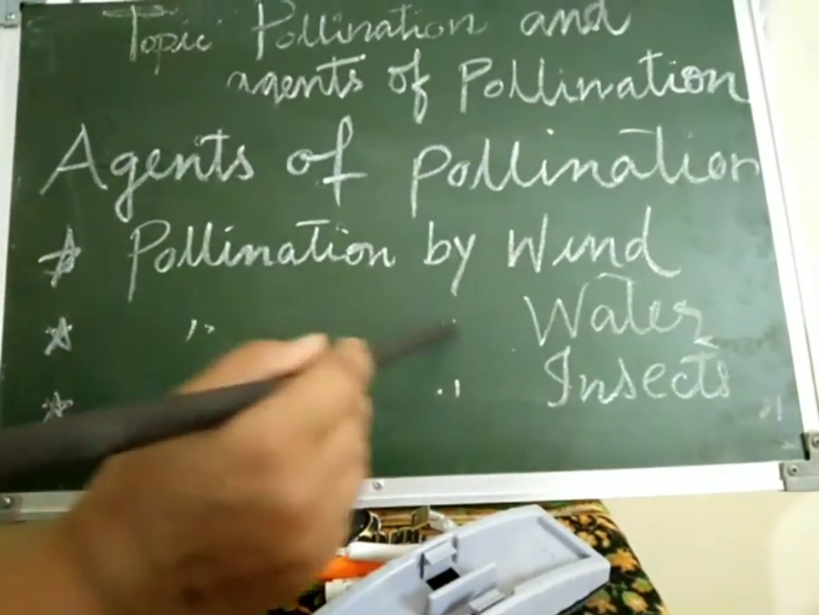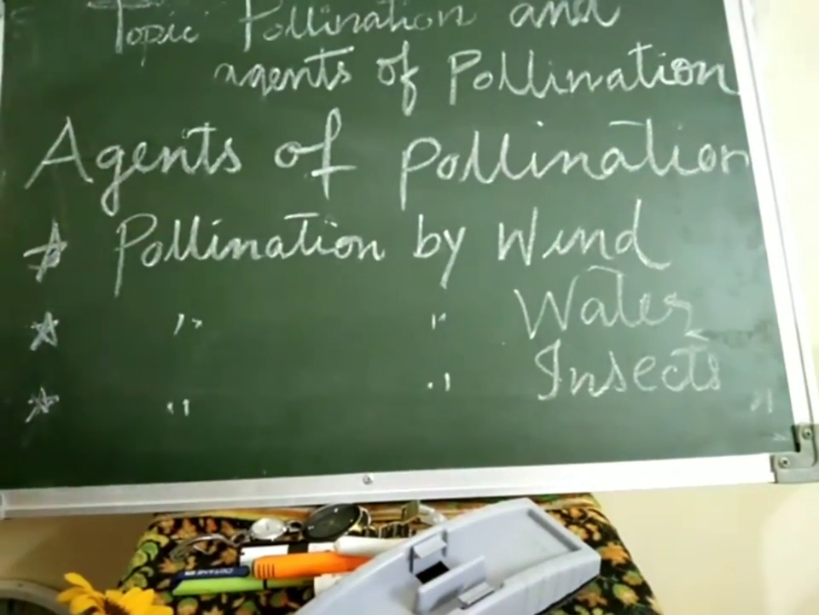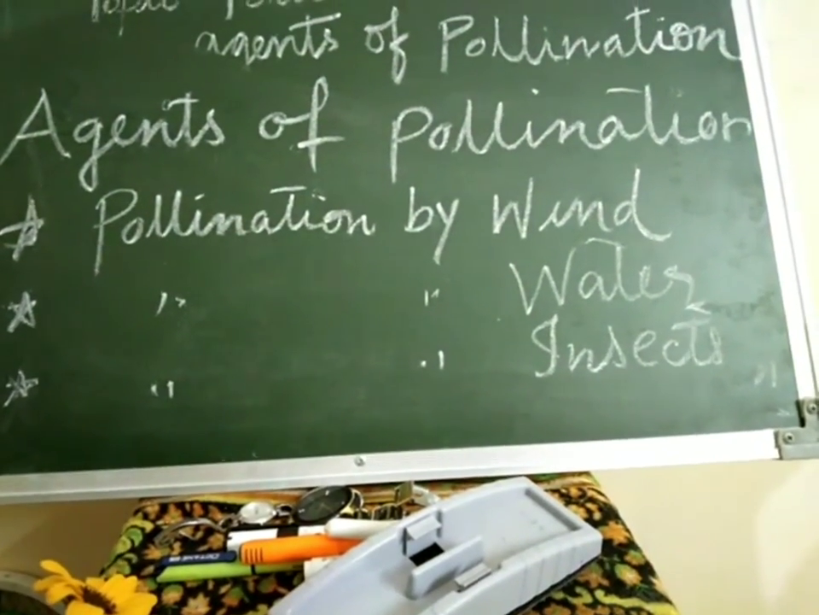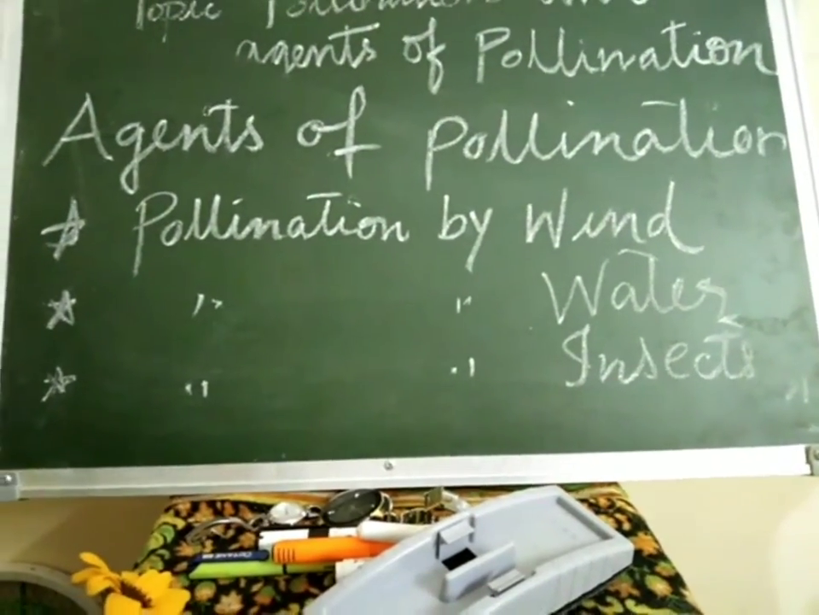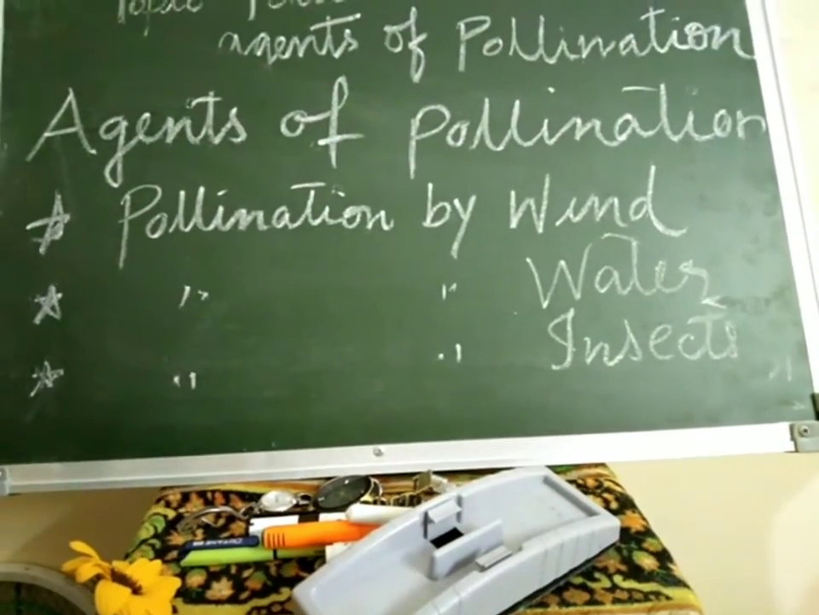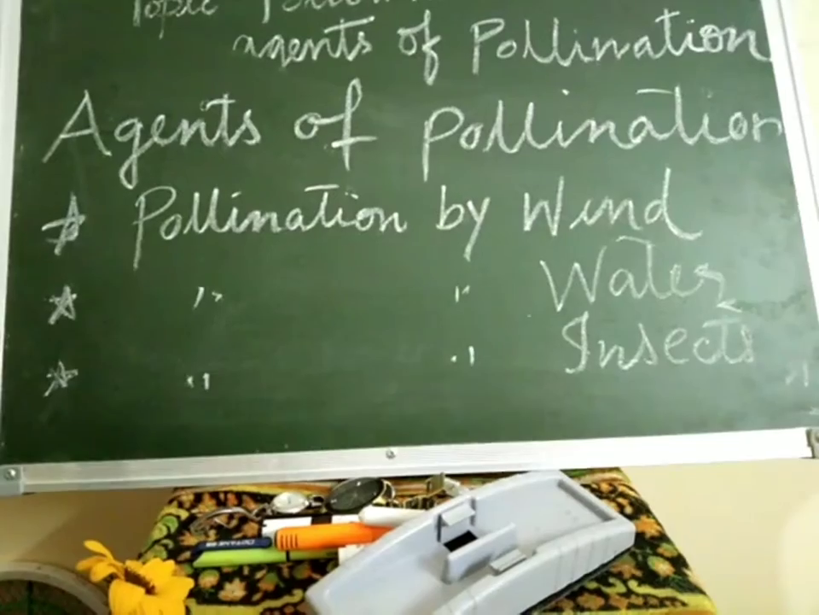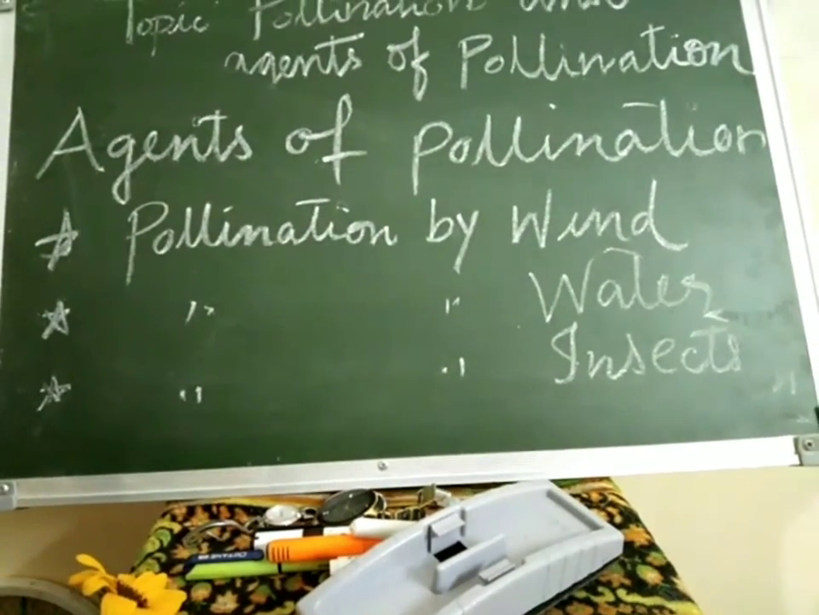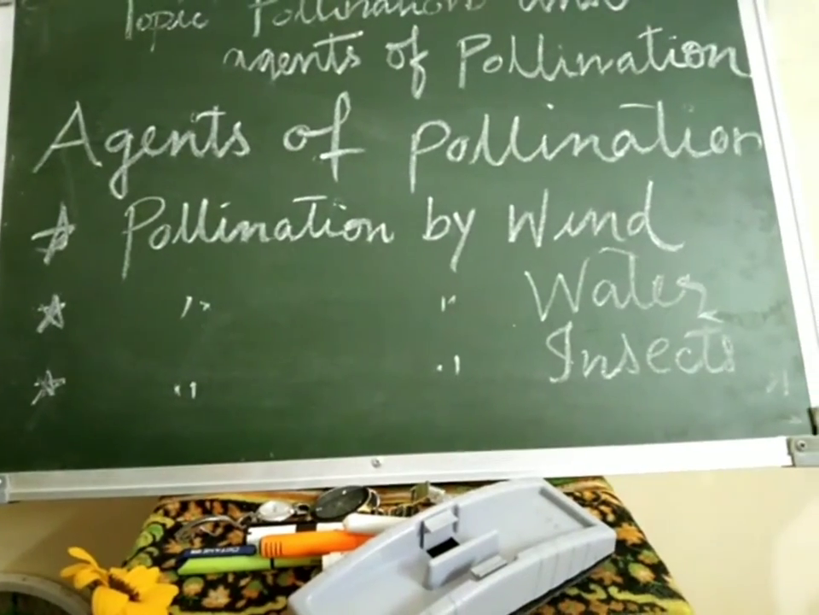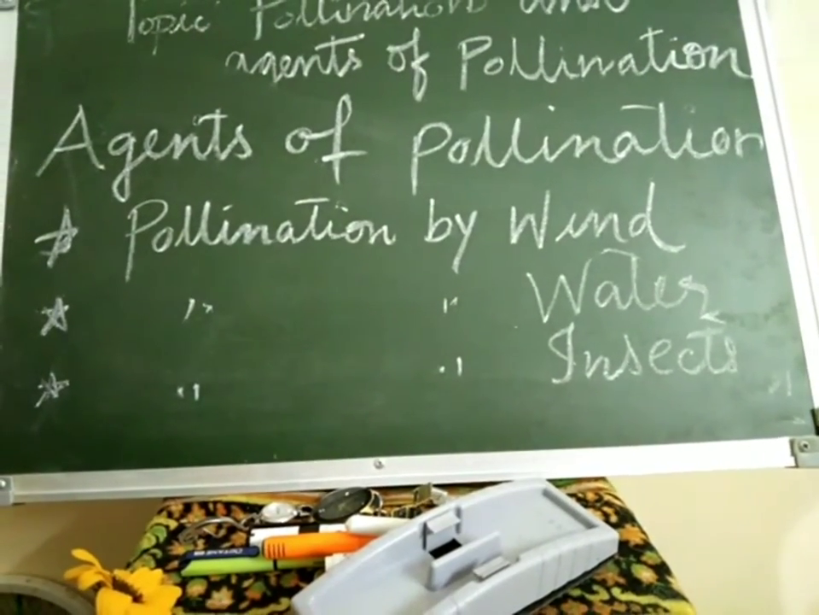Number 2, pollination by water. Here in this type of flower, what happens? The stalks of the female flowers are long, stigmas are large and feathery to catch the floating pollen grains. Pollen grains are produced in large numbers. This kind of pollination happens mainly in water plants like Vallisneria, right?